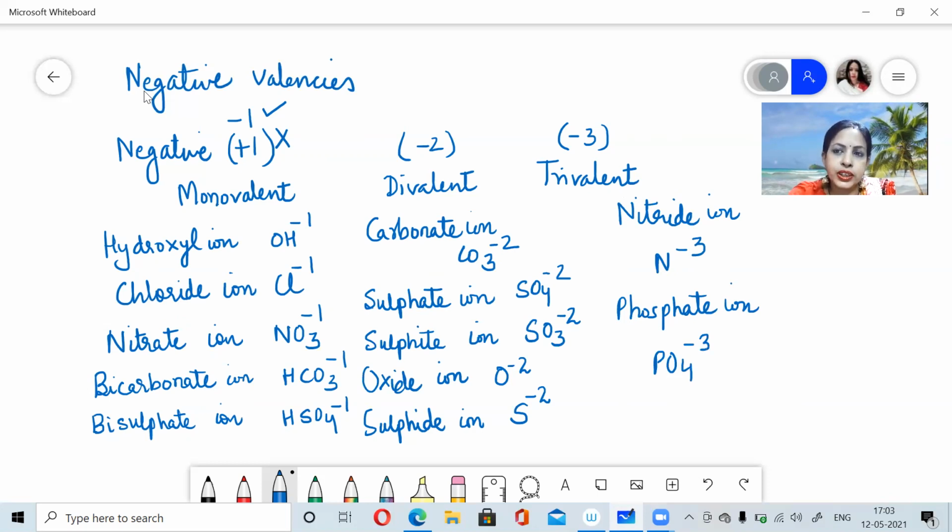This was the first session where I have talked about the valency. Now, once we meet again in the next session, we will be talking about how to write the chemical formulas. If the names are given or if the chemical formula is given, then how do we write the names, vice versa. So with this, I end the session.